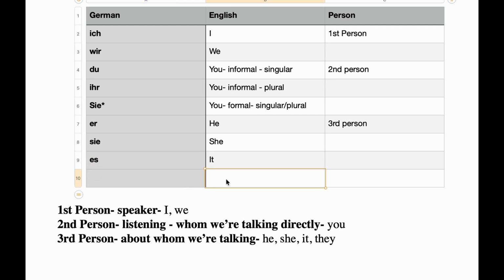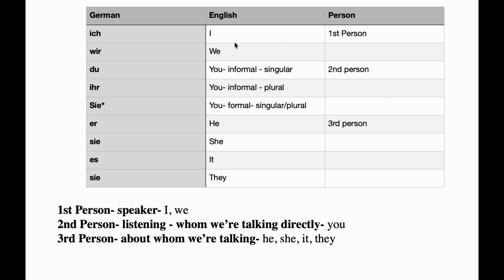Now the last pronoun can be a little confusing, but please try to understand that they in German is also called sie, with a small s. Why? This you will get to know later. Also, I know you will be having this doubt in mind: how will you differentiate between she and they? So this we will be learning in just a few minutes.